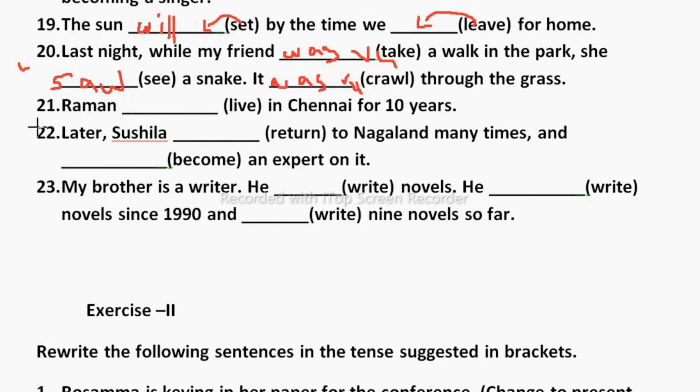Now next one, Raman dash in Chennai for 10 years. Here we are showing for 10 years. So this is present perfect continuous.